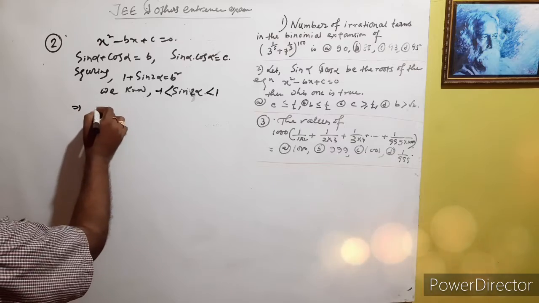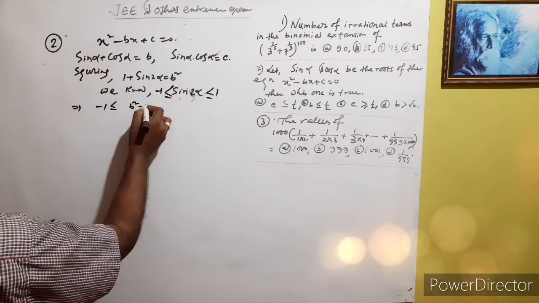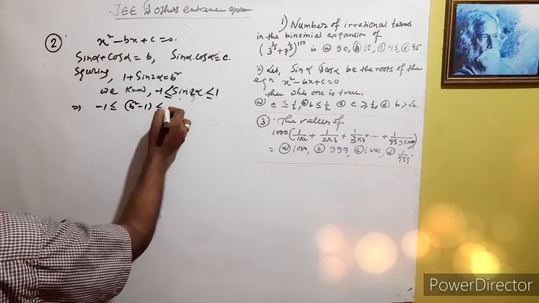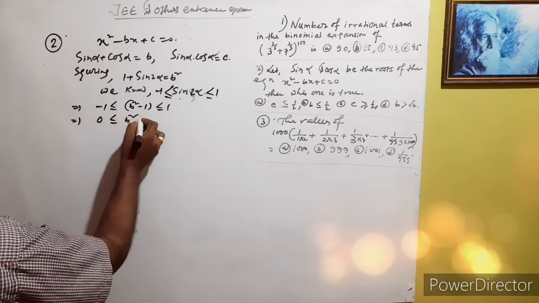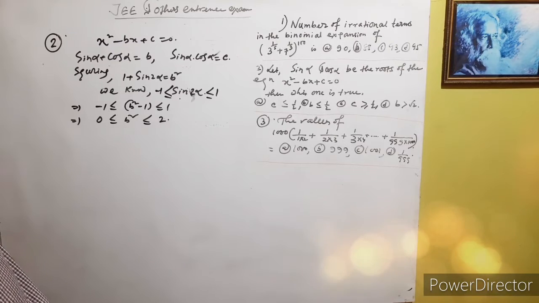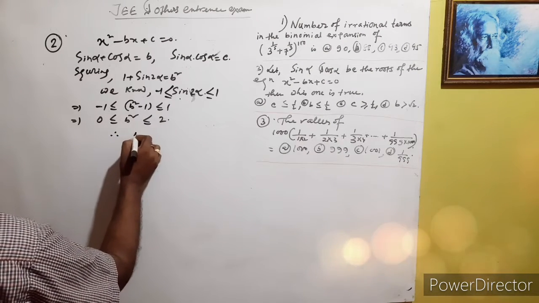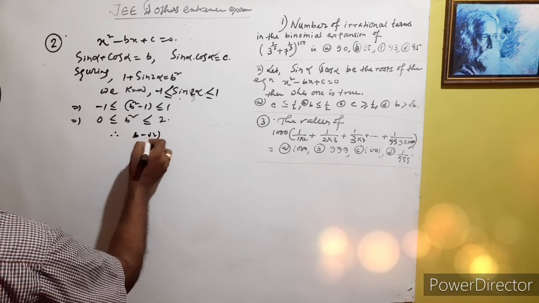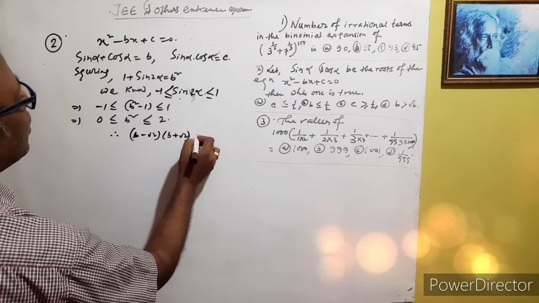So therefore minus 1 is less than or equal to sin 2 alpha, that is b square minus 1, is less than or equal to 1. Adding 1, we get 0 less than or equal to b square less than or equal to 2. So therefore b minus root 2, b plus root 2.